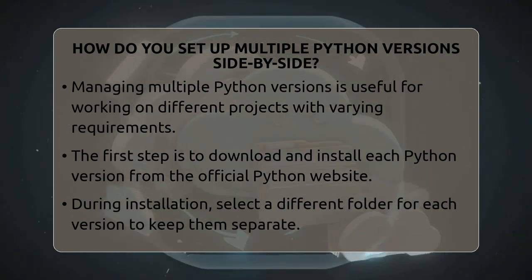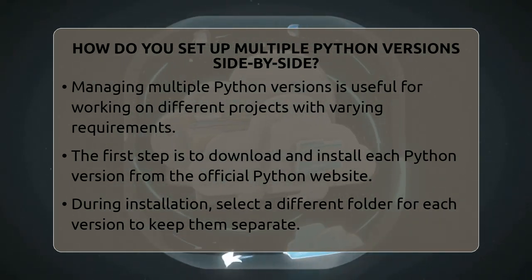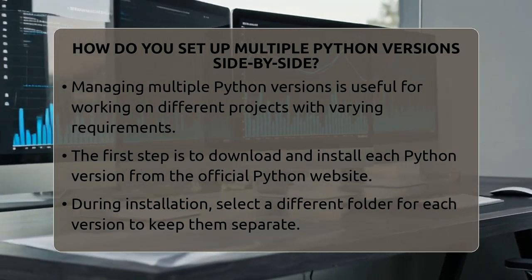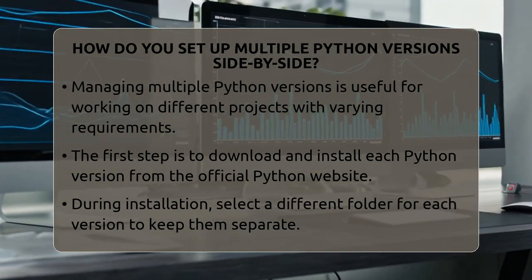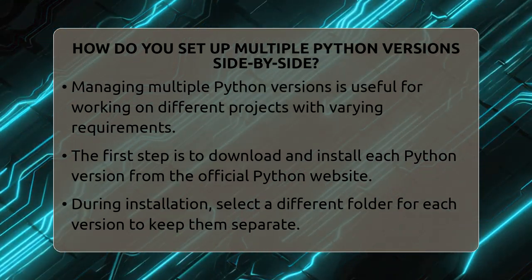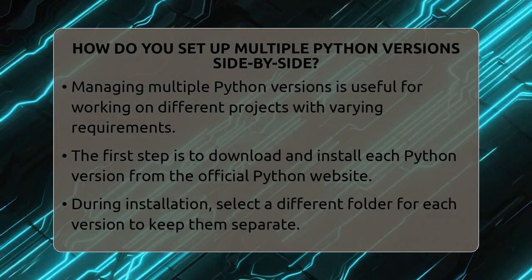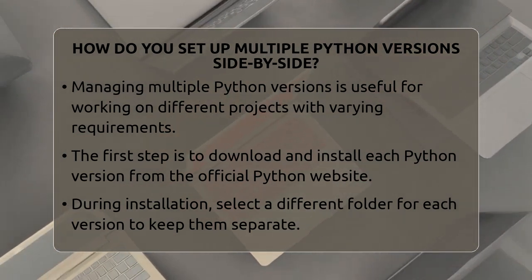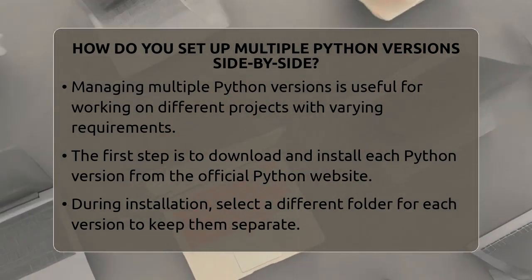Managing multiple Python versions is a common task for programmers, especially when working on various projects or testing code compatibility. The key is to keep each version isolated so they don't interfere with each other. You can do this either manually or with tools designed to make the process easier.